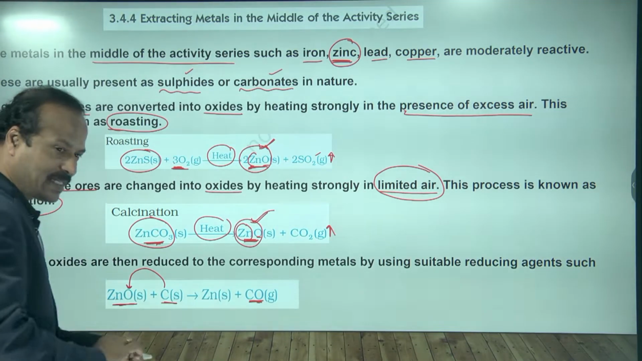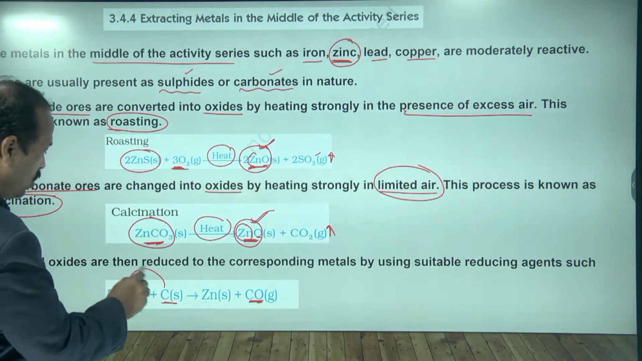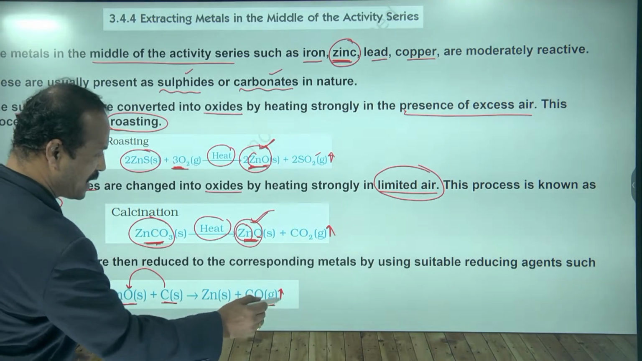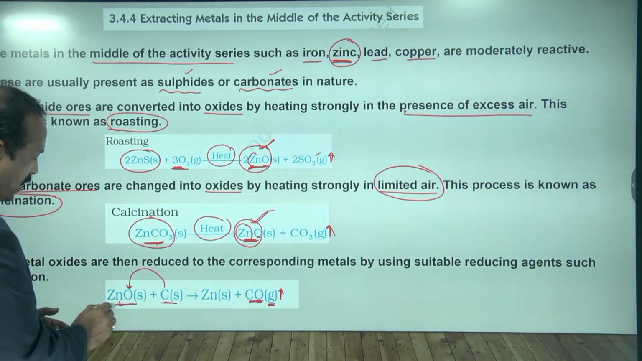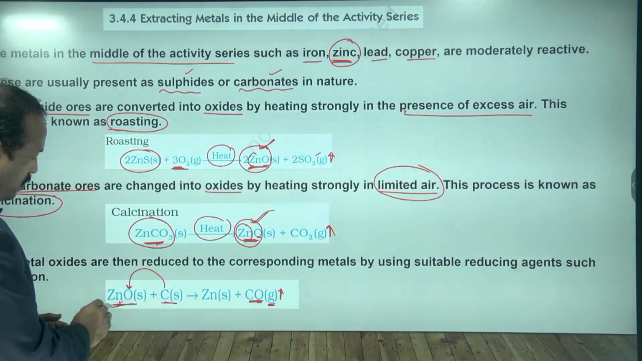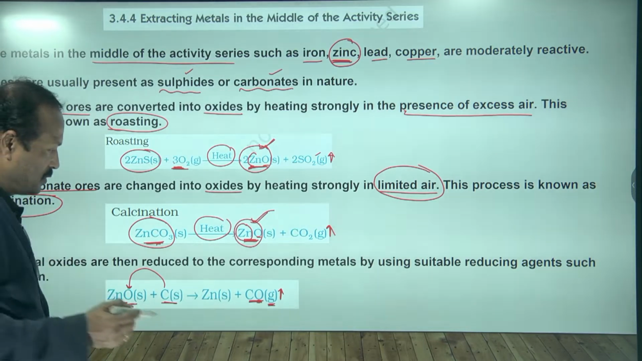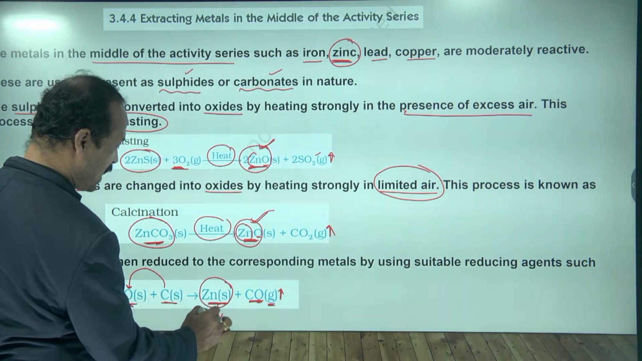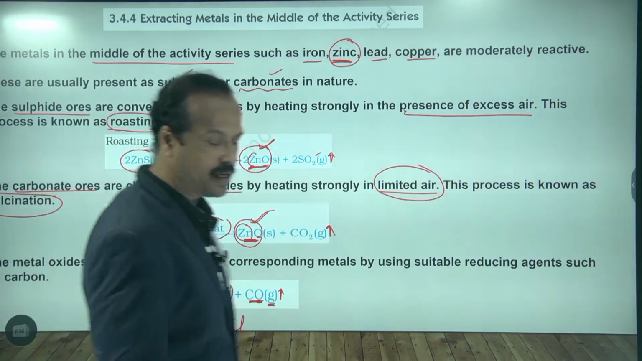Means carbon is taking the oxygen. So now we are getting the carbon monoxide. This is a gas, see G is there, means gas. It will escape. Now from the zinc oxide, carbon is taking out the oxygen. What is left here now? Zinc. So zinc is left. This is the required metal that we want. In this way we extract the metal.